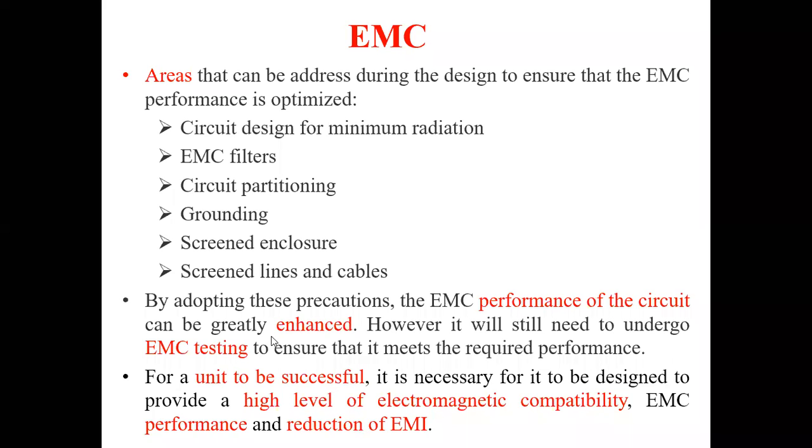By adopting all these precautions, we can make the performance of the system very high. Similarly, if a unit has to be successful, it has to provide a high level of electromagnetic compatibility, and therefore the performance will increase and there will be a reduction of EMI. EMI is interference.